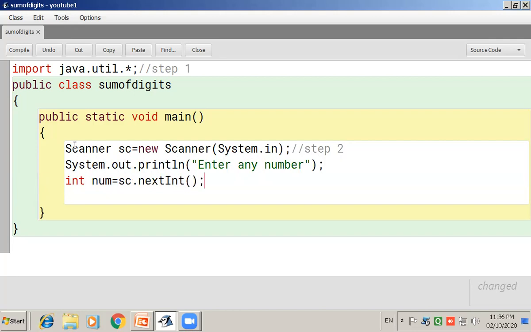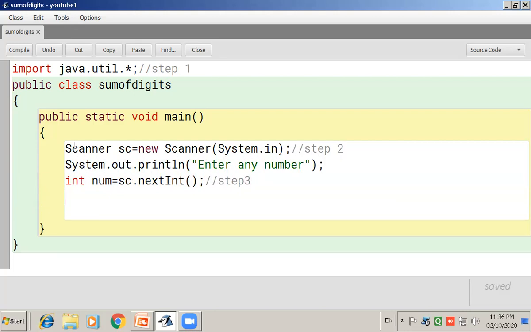This is the third step of the Scanner class. If you are accepting an integer number, you have to use nextInt; for float, nextFloat. These are the various methods of the Scanner class: nextFloat, nextLine, nextDouble. Now we have to accept an integer value, so we have used the nextInt method.